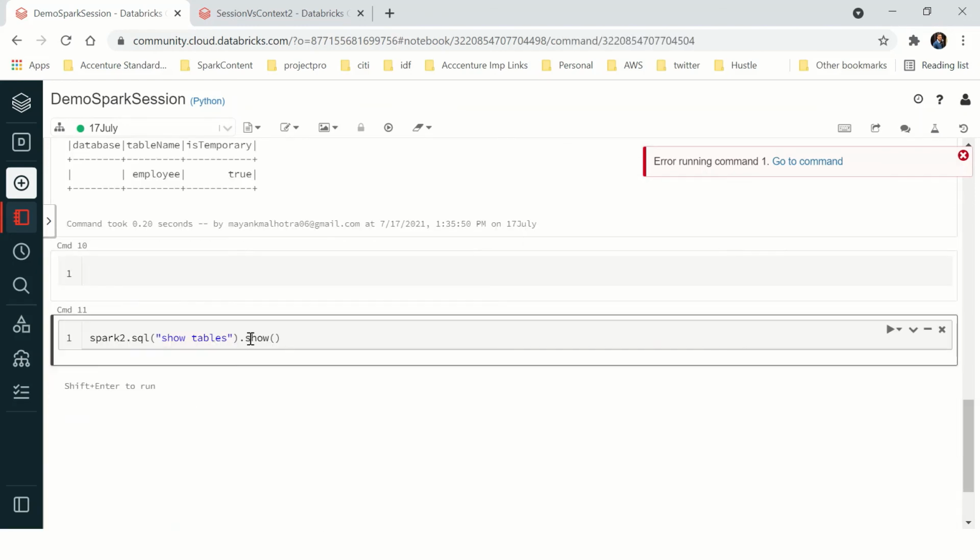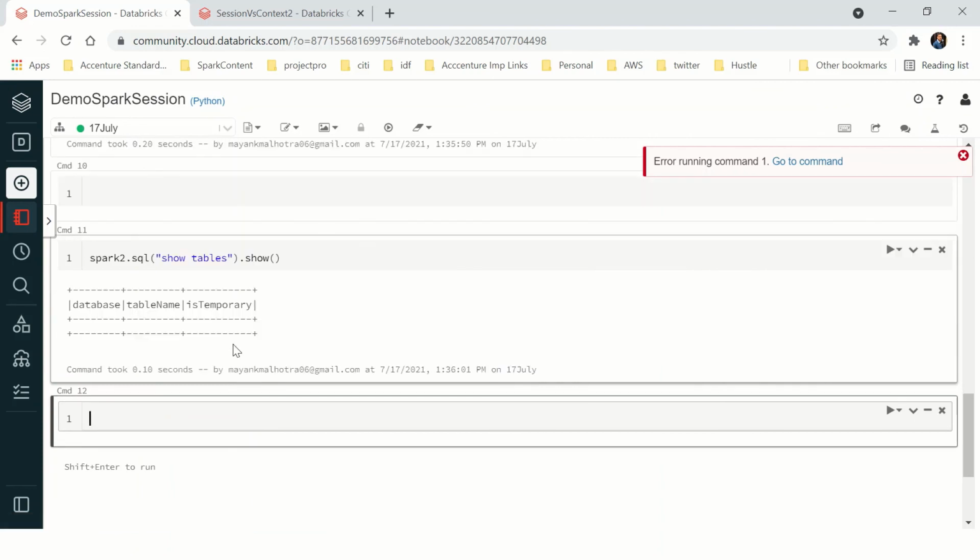Now try to show tables with the second Spark session. You can see it is empty. So it implies that all Spark sessions work standalone, right? There is no interference between two Spark sessions, so that a user can work with different configurations and different properties without interference, and it will not create multiple JVMs in a machine as well. So that will solve our case.